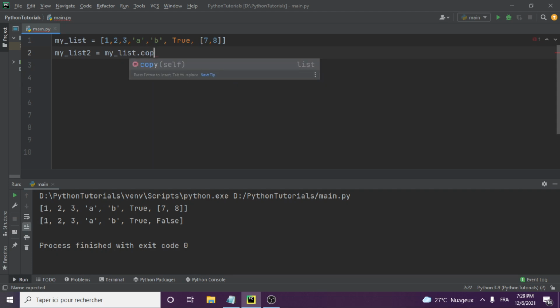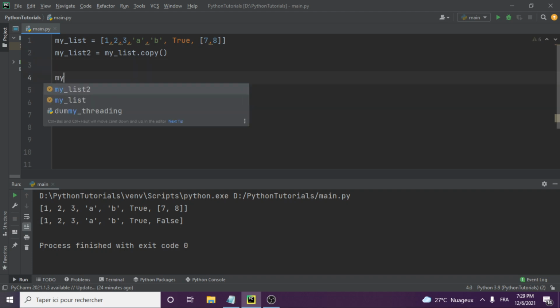So a method we use here is dot copy. When we use dot copy, it's just like what we just did with the list here. It makes this my list 2 independent of this my list 1. So whenever we make any changes, it will not affect my list 1.